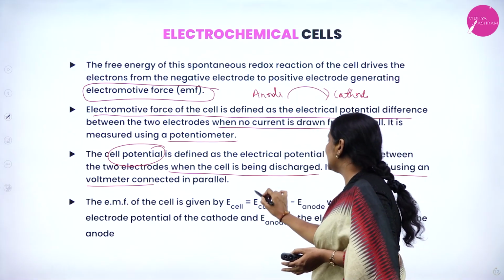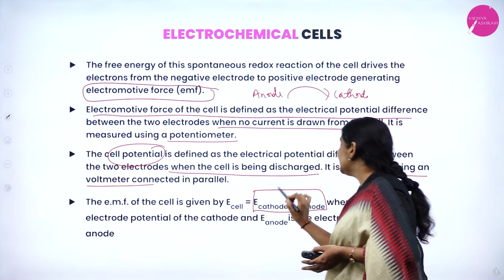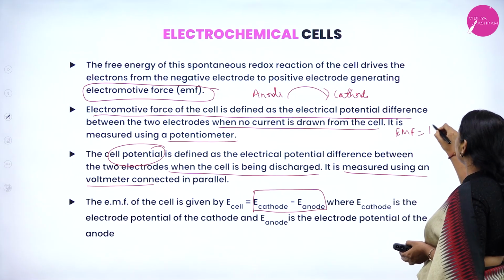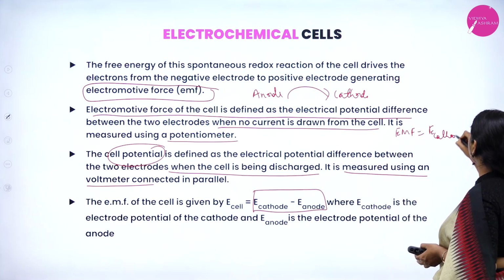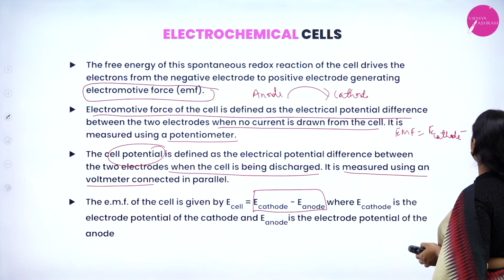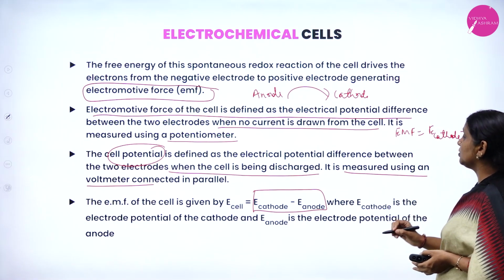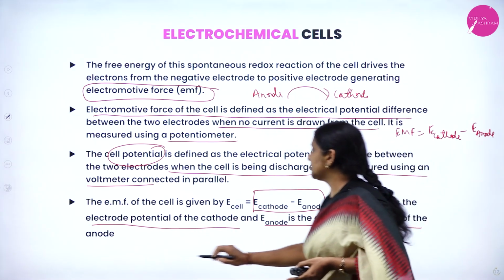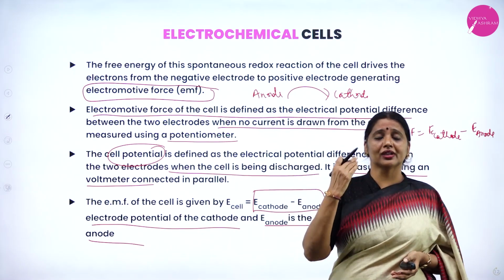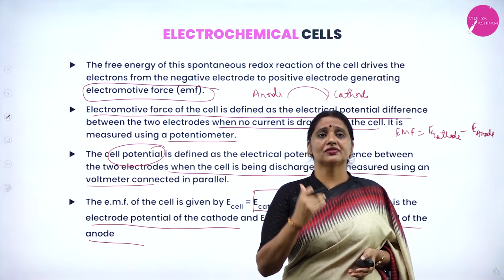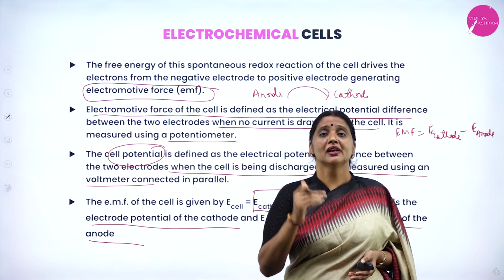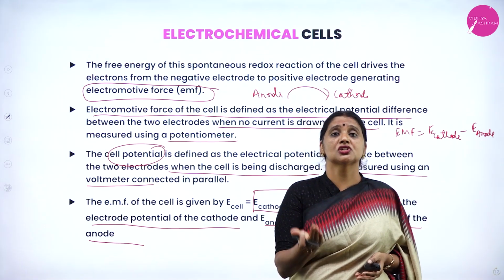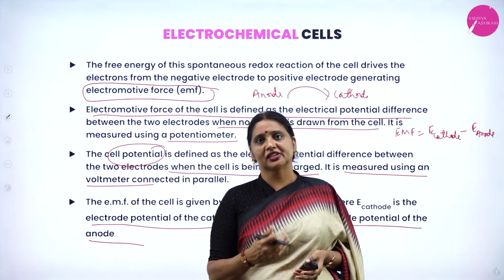The EMF of the cell is calculated by using the formula E cathode minus E anode. How do you calculate EMF of the cell? EMF of the cell is calculated by using the formula E cathode minus E anode. What is E cathode? E cathode is the electrode potential of the cathode. E anode is the electrode potential of the anode.